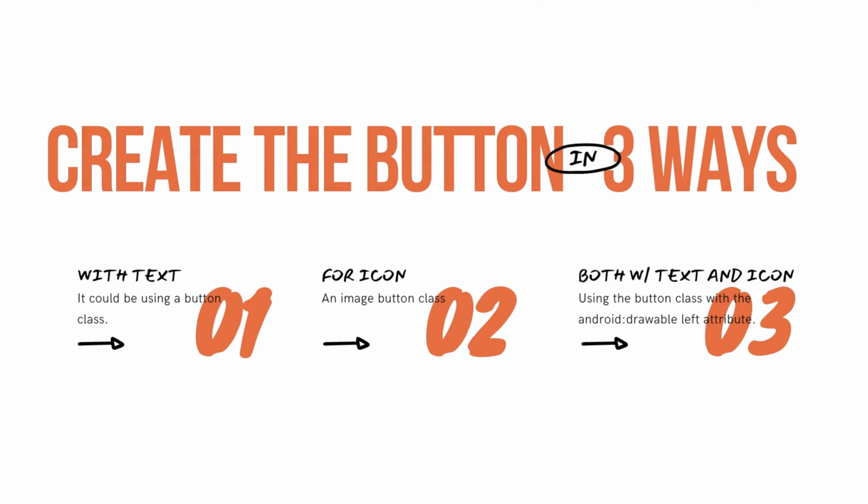Depending on whether your button is a text, icon, or both, you can create the button in your layout in three ways. First, with text, it could be using a button class. Second, for icon, an image button class. And lastly, with both text and icon, using the button class with the Android drawable left attribute.